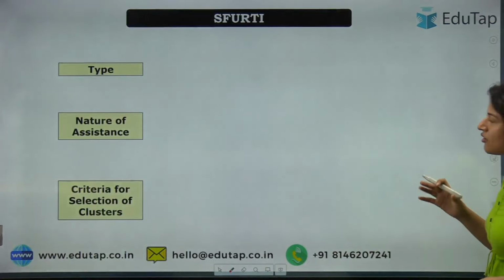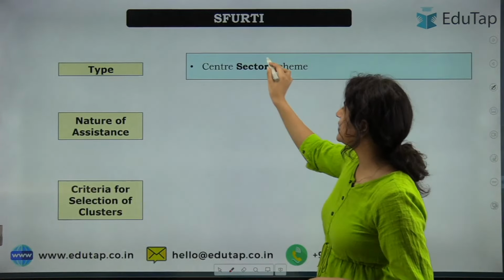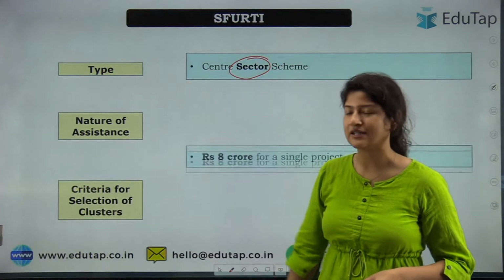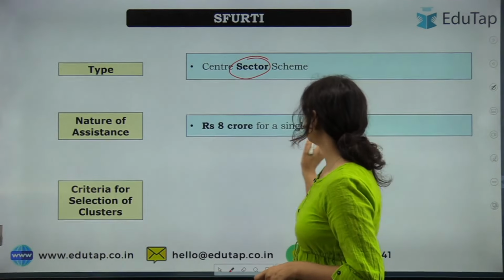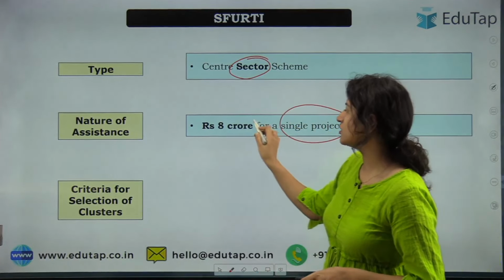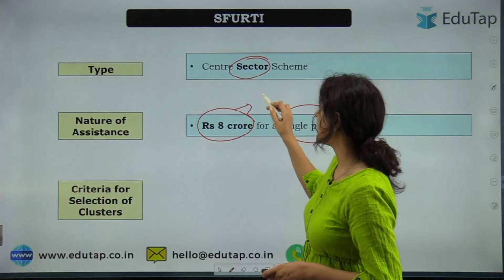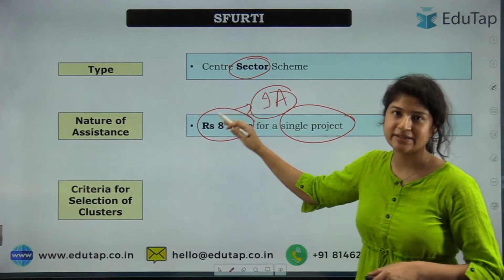Okay, now let's look at the type. It is a central sector scheme, so fully funded by the central government. Nature of assistance: for a single project, 8 crore rupees will be given. That will be given to the implementing agency, right?